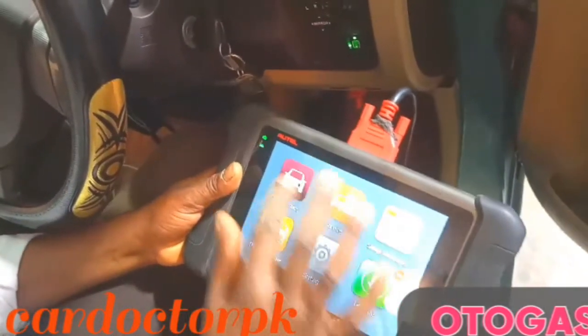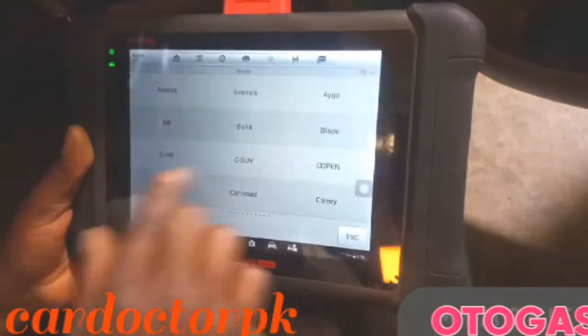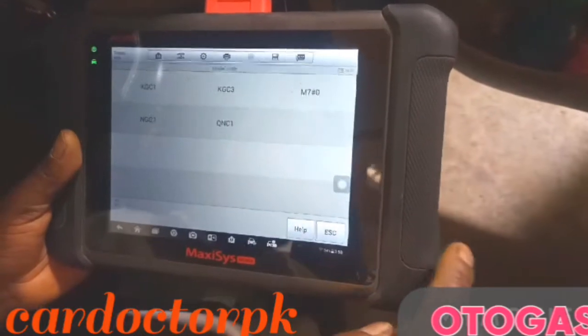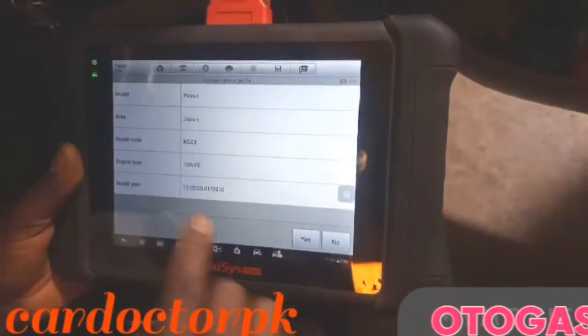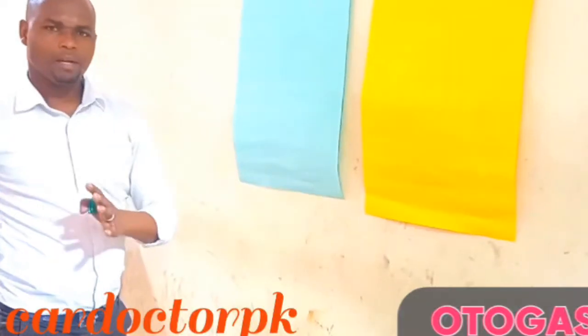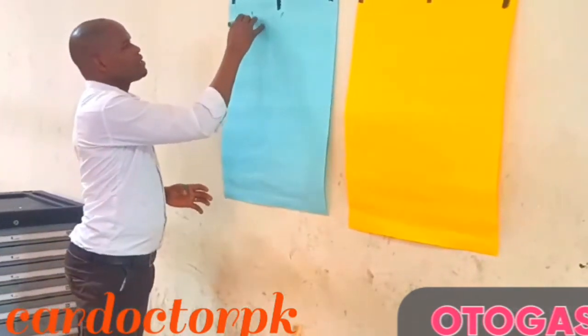We go to diagnosis. This is a Toyota Passo. Now we diagnose the misfire DTC codes.